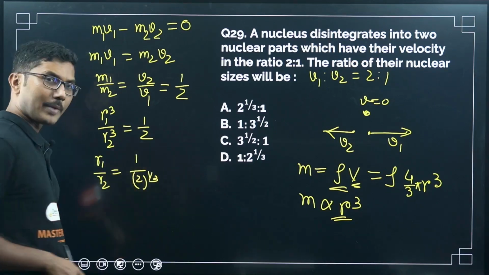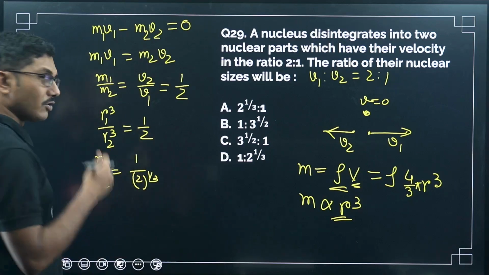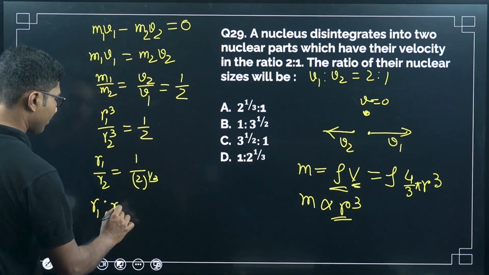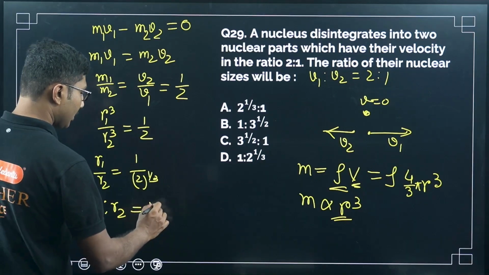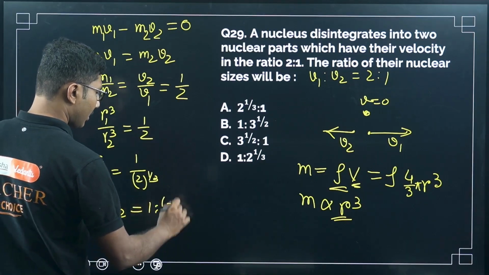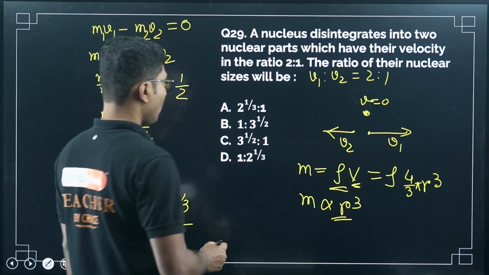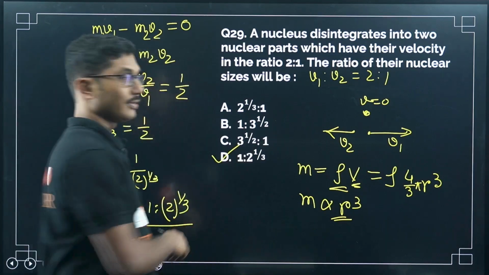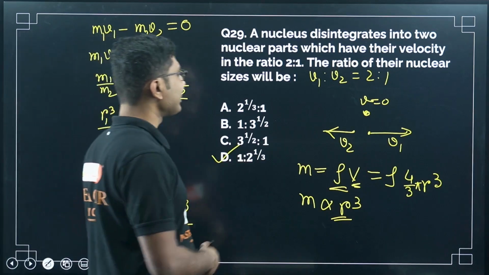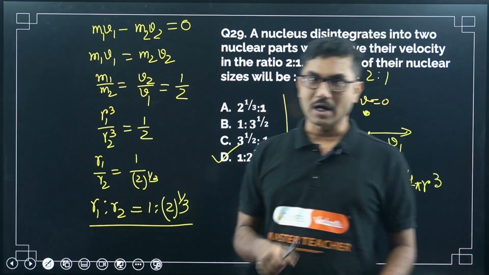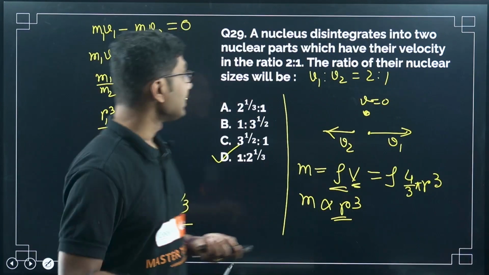The 1 does not matter, no matter what the power of 1, it will always be 1. So r1 is to r2 equals 1 is to 2 to the power 1/3. So this is the answer. A very interesting question, slightly different from whatever we have solved so far. That's why I included this question in the question paper.